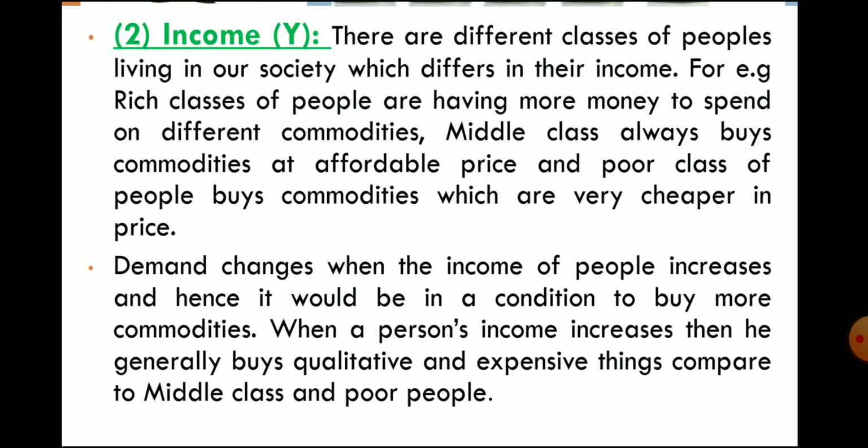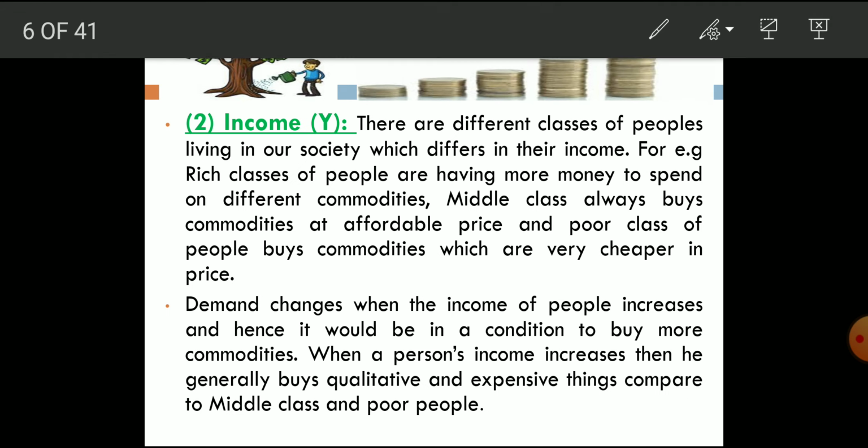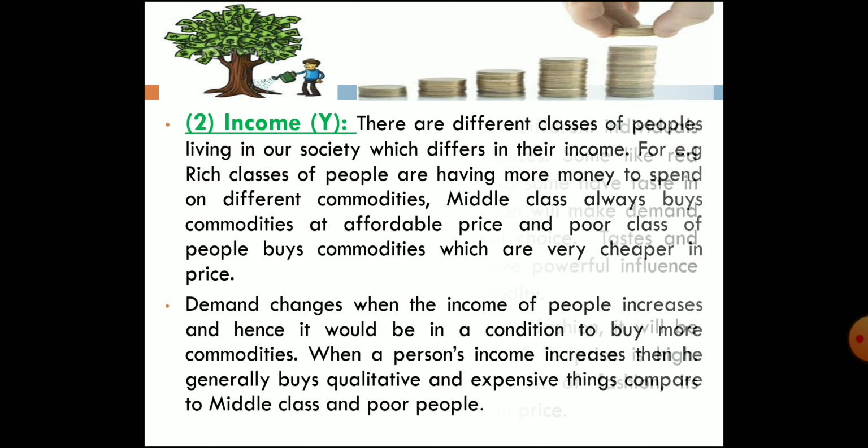If your income is less, then you only prefer the necessities of life. There are three primary basic necessities, that is food, shelter and cloth. If your income is limited, then you only prefer to satisfy your basic, primary needs. But if your income increases, then you can demand more and more branded, luxurious, expensive goods. So the income of the consumer also affects the demand of the product.